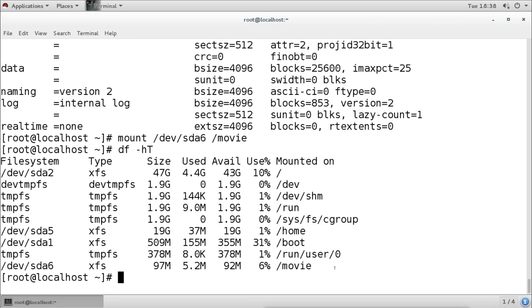Now if we want to unmount it, then simple. First I will create some data here. So I will check under the movie directory.